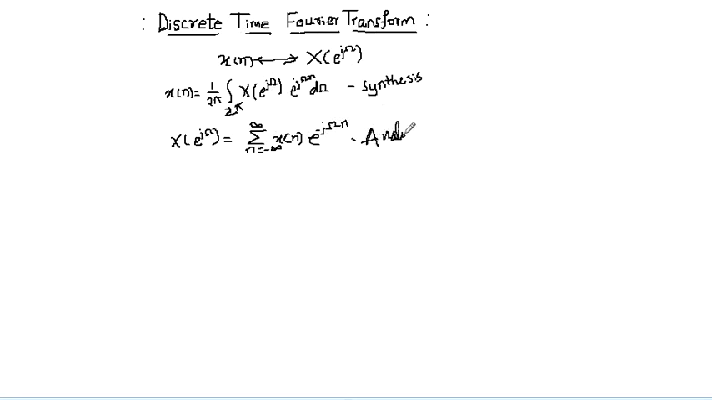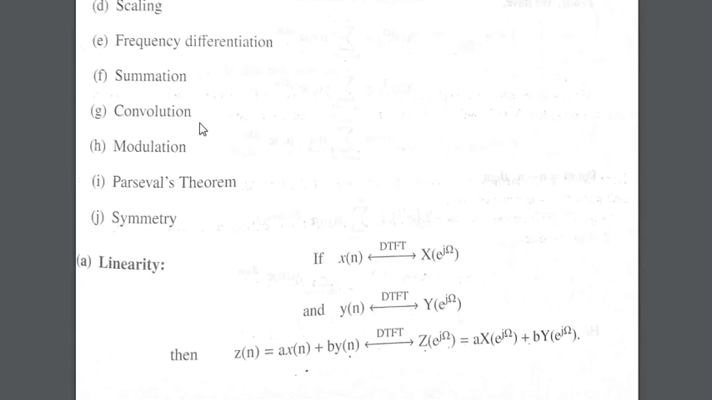So the analysis equation says that whatever is the discrete time Fourier transform of the signal x of n, that is the continuous form. So X of e raised to j omega is a summation, because our x of n is a discrete time signal, so there has to be a summation. But the discrete time Fourier transform of a discrete time non-periodic signal is a continuous version. So let's see some of its properties.